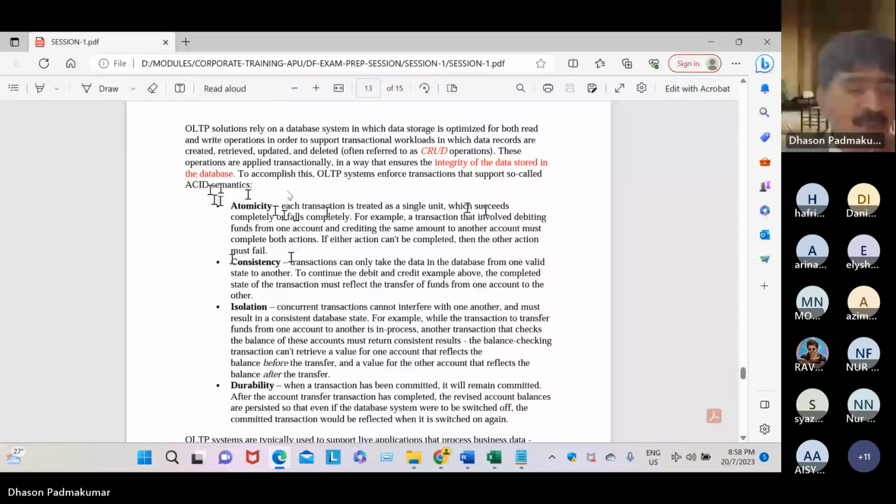It knows that you didn't get the cash, so it will roll back the transaction. It undoes the work. What does it mean? Do it fully or don't do it. Do it fully or don't do it. Don't do incomplete work, dear students.